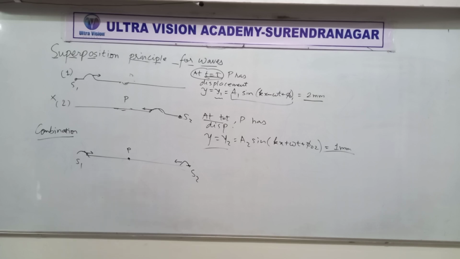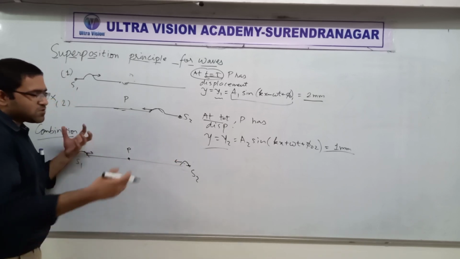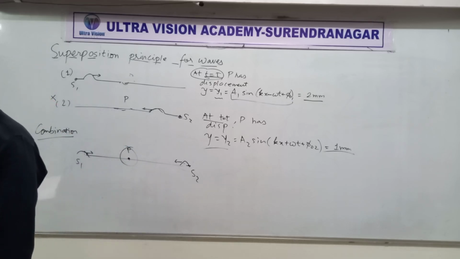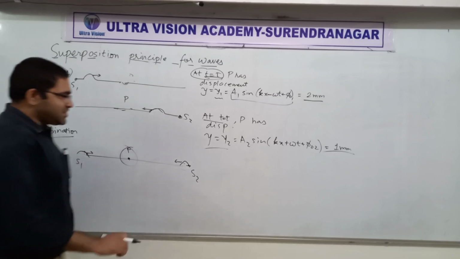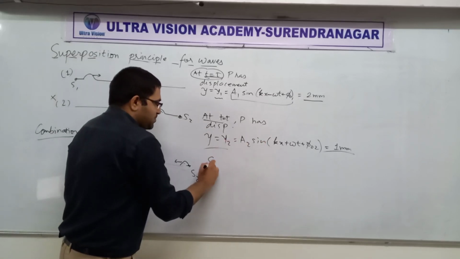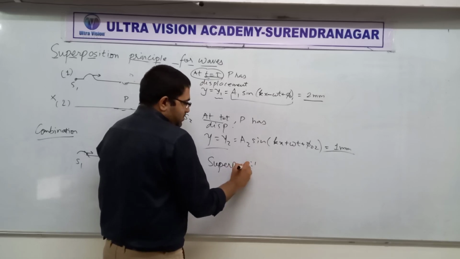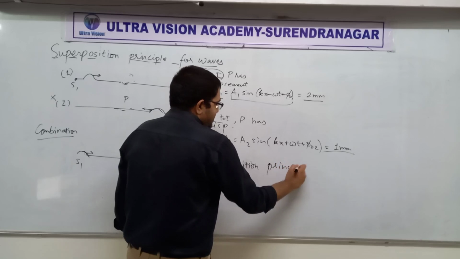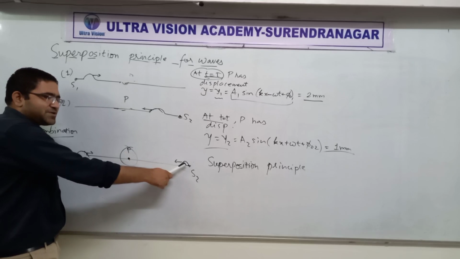What I am saying is that now this wave pulse will travel and this wave pulse will travel. So both of them will affect P. Did you get it? Okay, so in this case, the superposition principle says that this wave will not interfere with that.